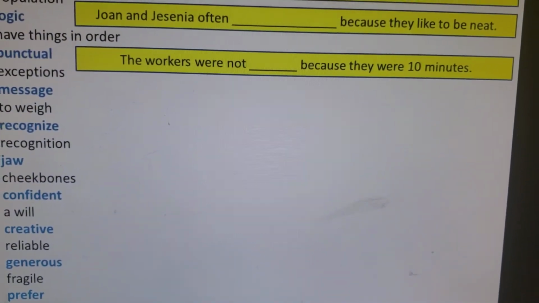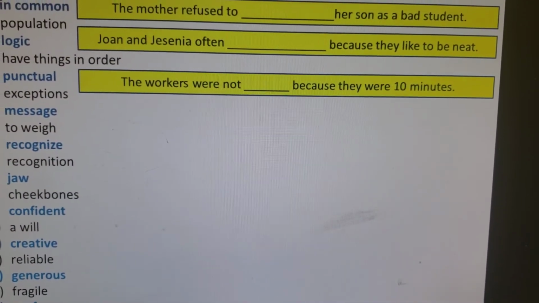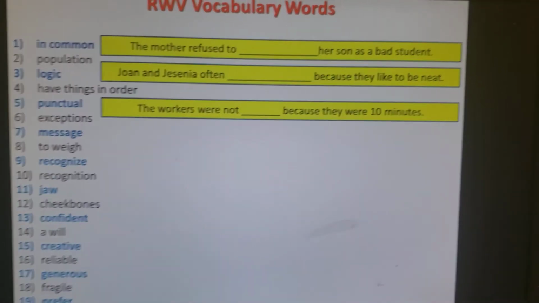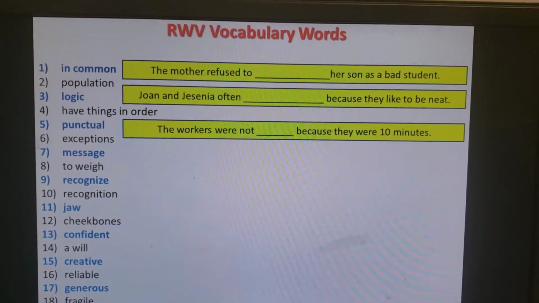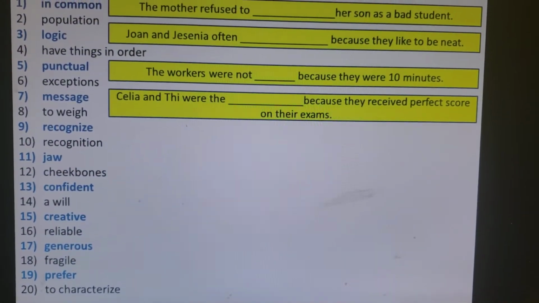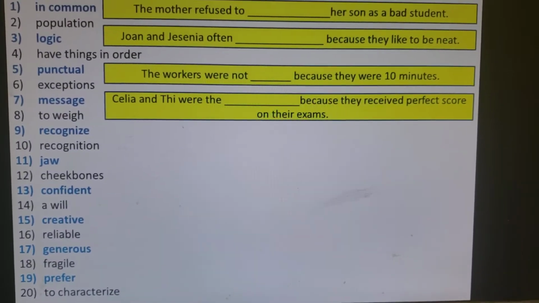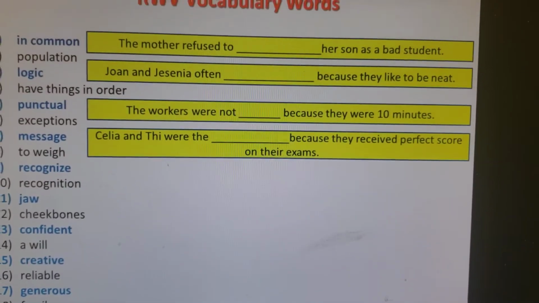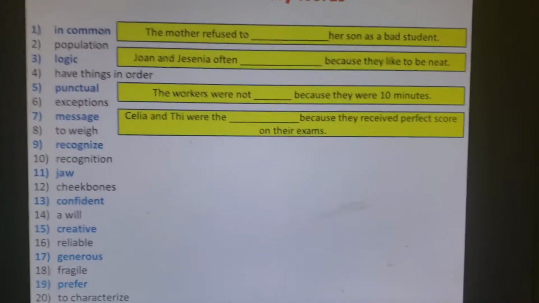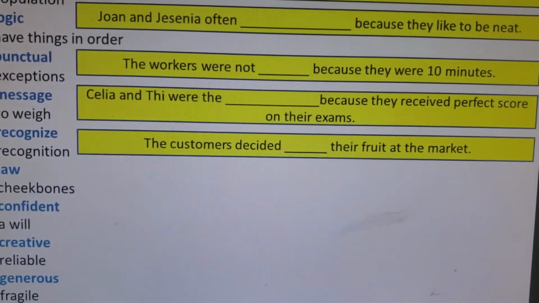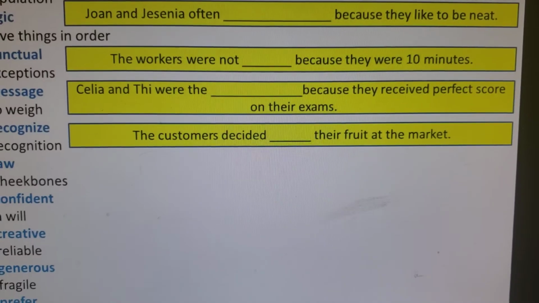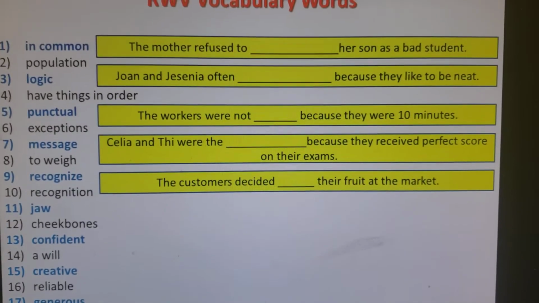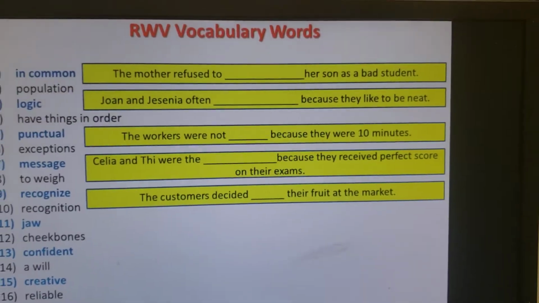The workers were not blamed because they were 10 minutes late. Okay, so the workers were not blamed. Celia and T were the blank because they received a perfect score on their exam. Remember, the key word here is perfect score. The customers decided blank their fruit at the market. So what do customers do at the market with their fruit?